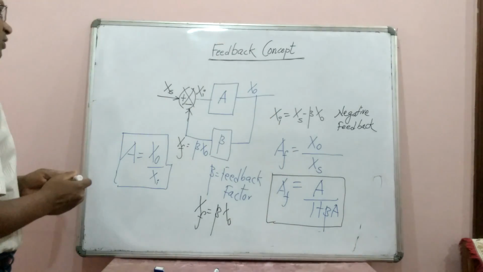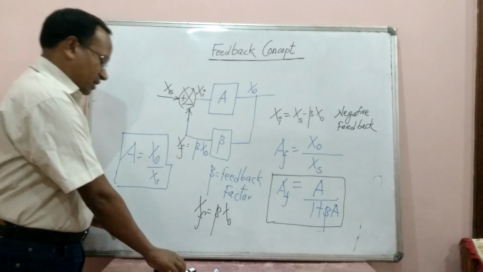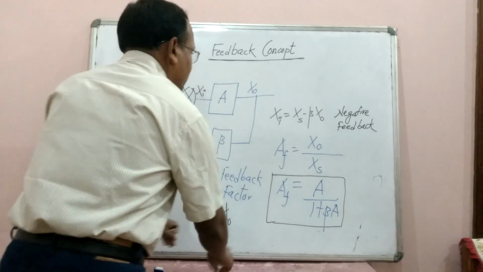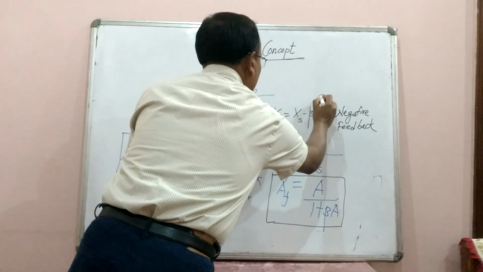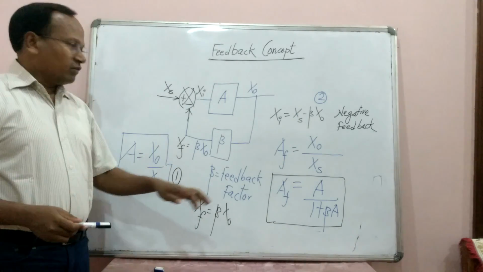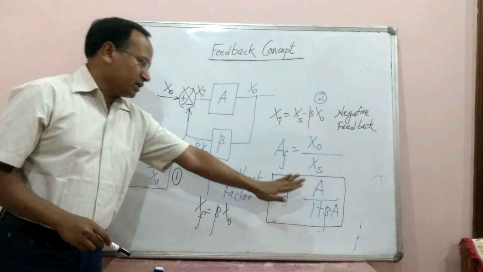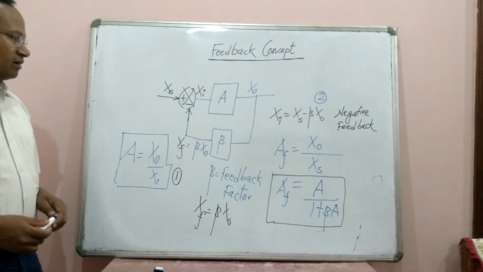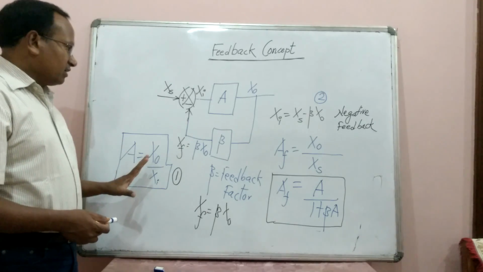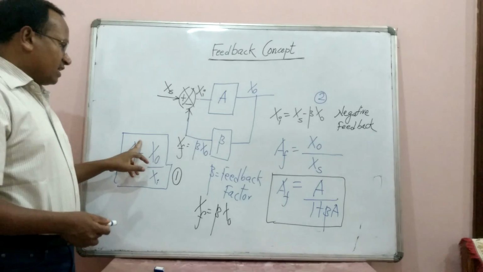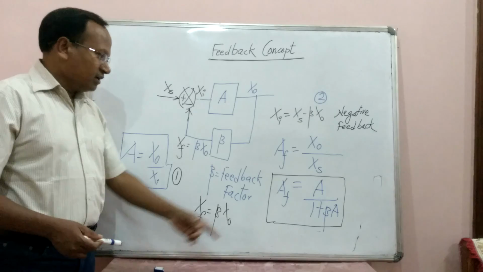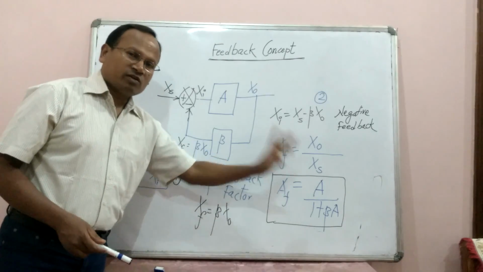This is the expression of closed loop gain. Very simple. There are two expressions. We can say this is equation number 1, and this we can write as equation number 2. When we combine equation number 1 and equation number 2, and want to write Xo upon Xs, we will get simply A divided by 1 plus beta A. What is the finding? What is the conclusion? The conclusion is, earlier the gain without feedback was A. Now what is the new gain? What is the closed loop gain? Closed loop gain is equal to A divided by 1 plus beta A.